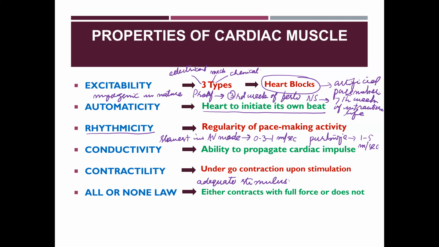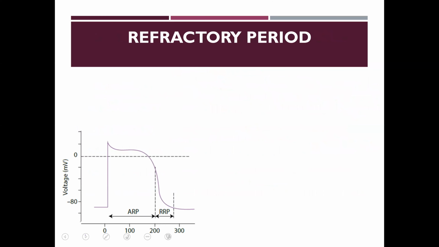If adequate stimulus does not travel to the ventricular muscle, the heart muscle will not contract. The last property of cardiac muscle is a refractory period that we will study in the next slide, because it is a very, very important property regarding the heart function.